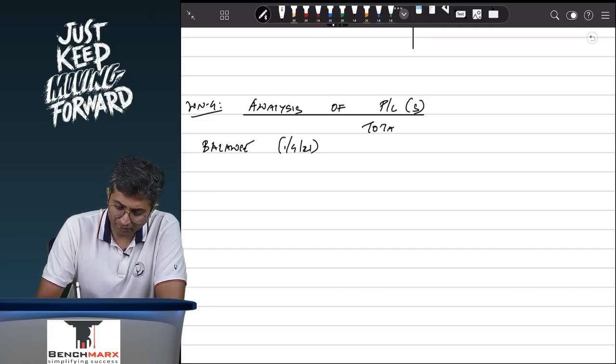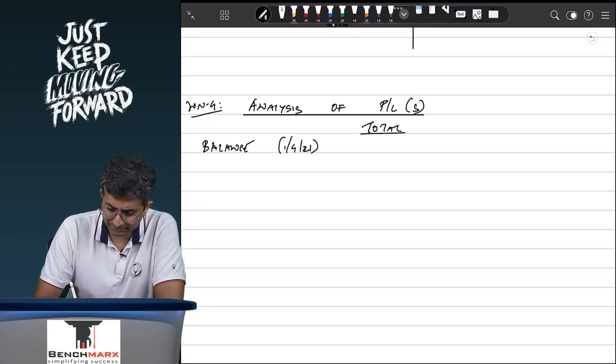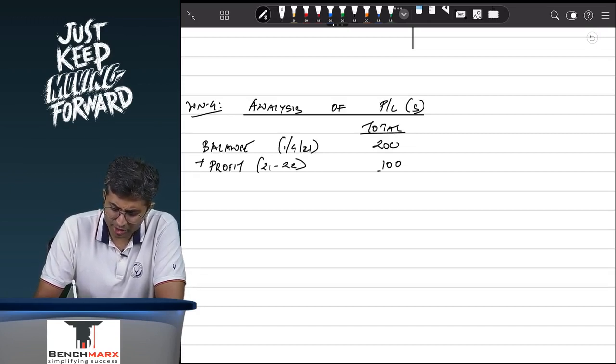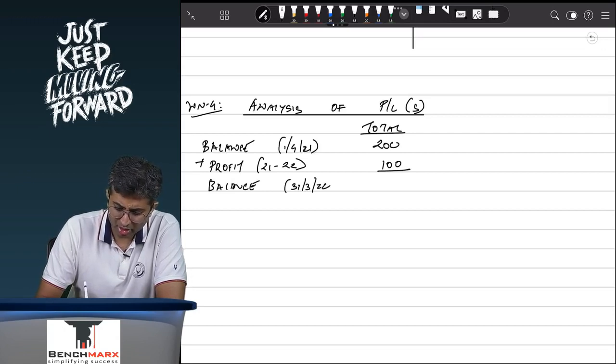The total amount for this was, I think, 200. During the year 21-22 there was some profit which I think was 100, and hence the balance on 31st March 22 came to be 300.